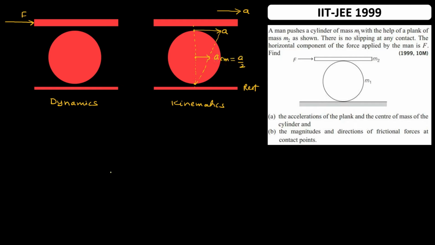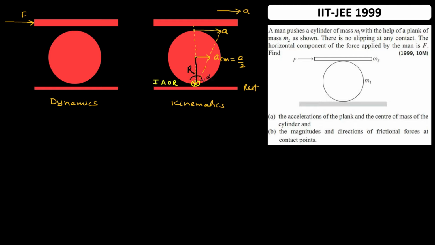There is another way to look at this. The axis through the point in contact with the ground is the instantaneous axis, because it has no velocity and no acceleration. So this is IAOR. From IAOR, the motion appears to be pure rotational motion. Suppose the radius is r and the angular acceleration is alpha.